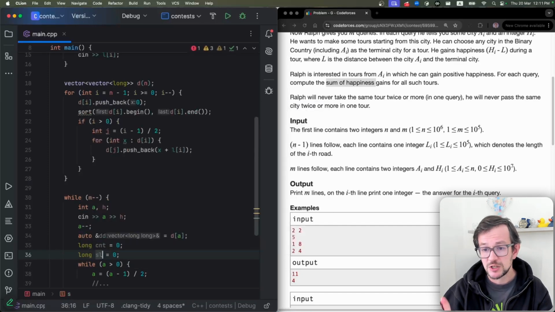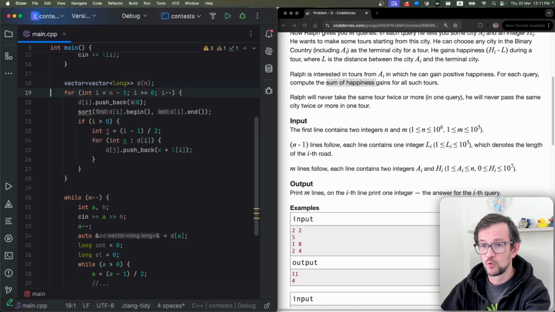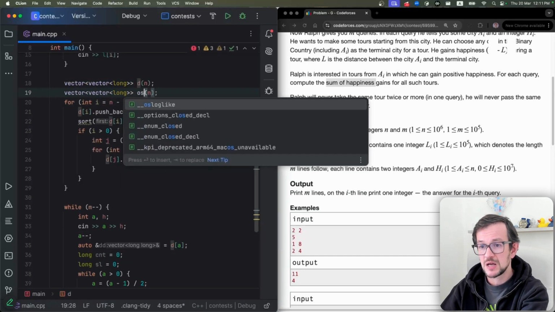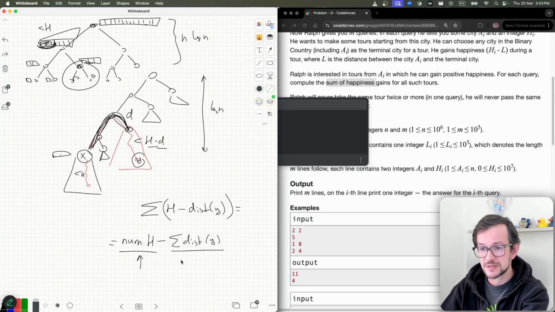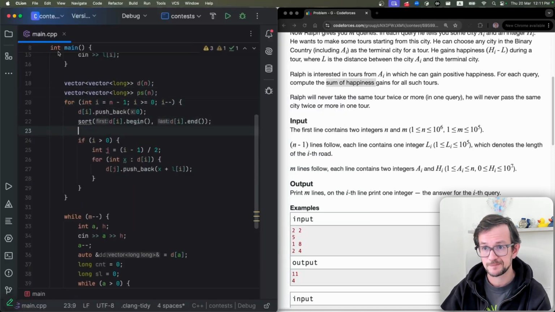Here I remember that I actually need to calculate two values. You need the number of elements and also the sum of distances. To calculate this sum of distances, I will calculate prefix sums, because I always need some prefix of this array, and for this prefix I need the sum of all the distances. You can easily do it using prefix sums.